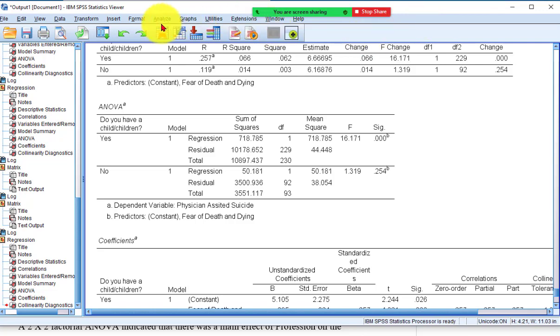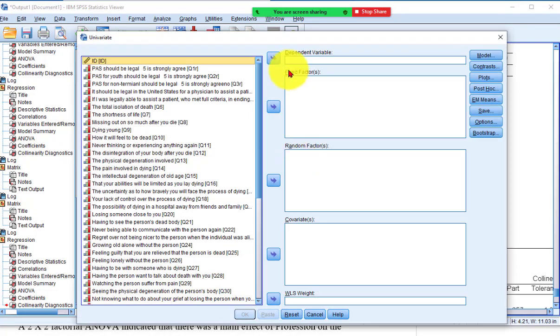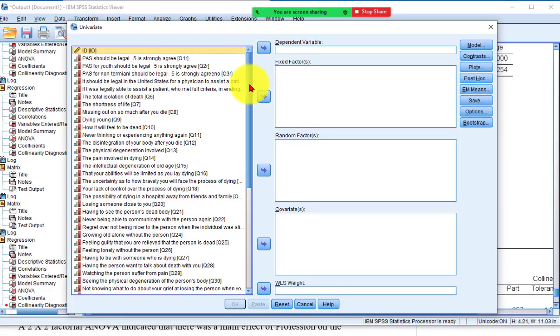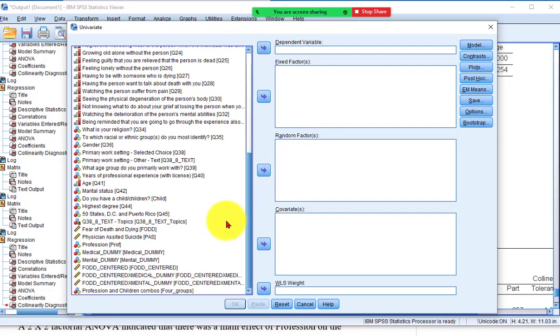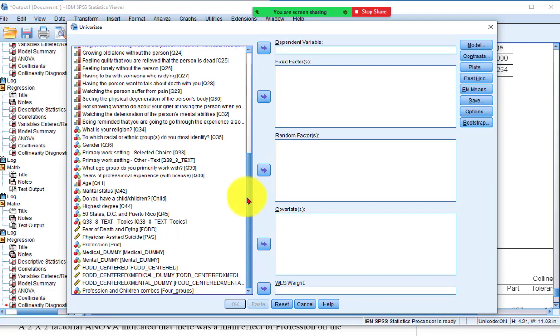So here we go. We're going to go to Analyze, General Linear Model, Univariate. Now, even though we know that FOD and POS are not normal, we're going to run just a regular ANOVA anyway, because the ANOVA is considered a robust test. And I don't think there is a non-parametric version for a 2x2 ANOVA, at least not one that I'm familiar with.